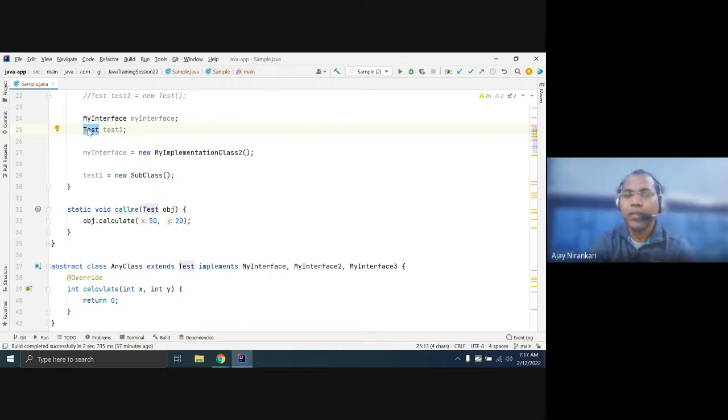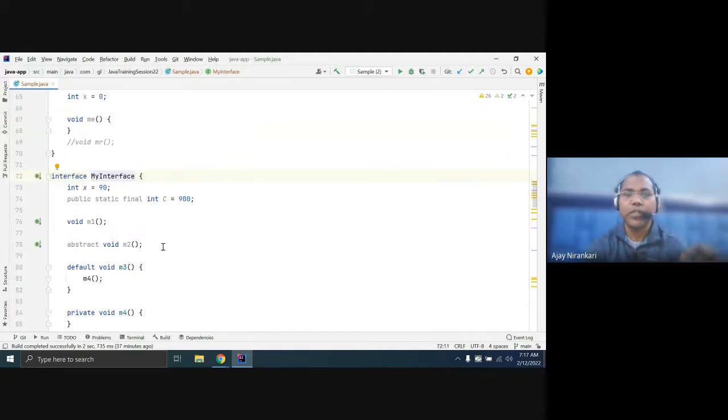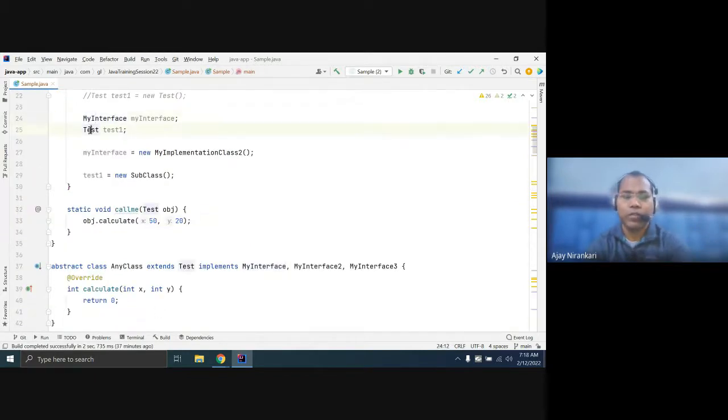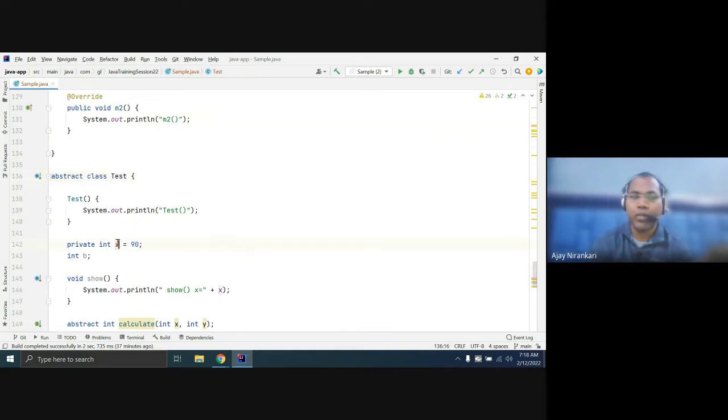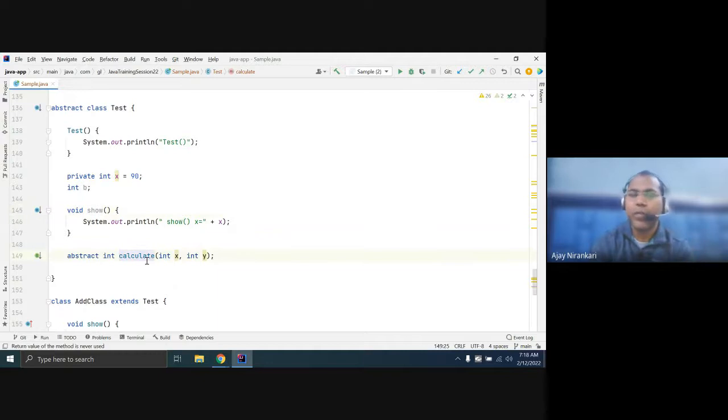So the major differences you find till now: in this interface, you can declare variables, you can declare method signatures, or you can define methods. The same you can do inside your abstract class: here you can declare variables, here you can declare methods, here you can declare abstract methods. The same you are doing in the interface. But you notice there is one major difference between both.